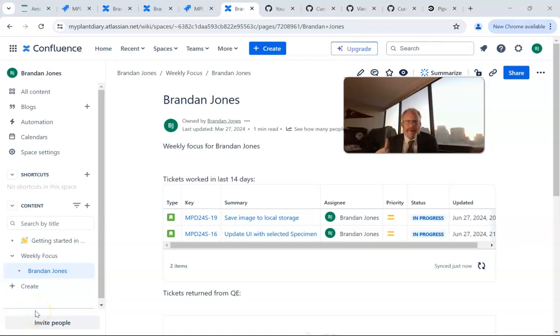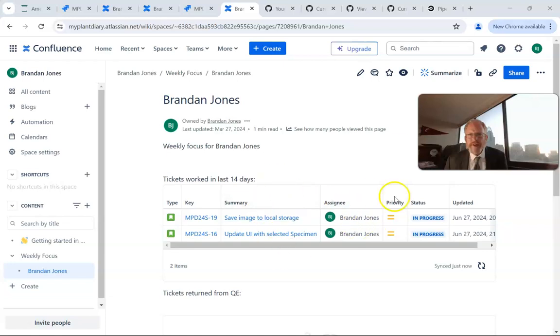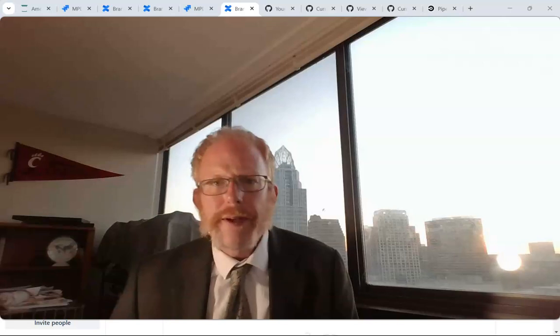Now, one thing that is really cool about JIRA that really makes it stand out as an effective Scrum tool is the data are queryable. And so I'll show you how to set up a JIRA query within a Confluence page where you can do something like, okay, look at what a certain person has worked on in the last 14 days or so, or look at important tickets like big story point tickets that have had movement.